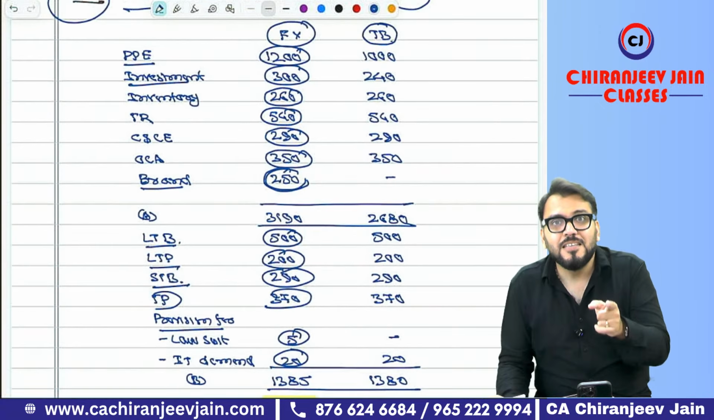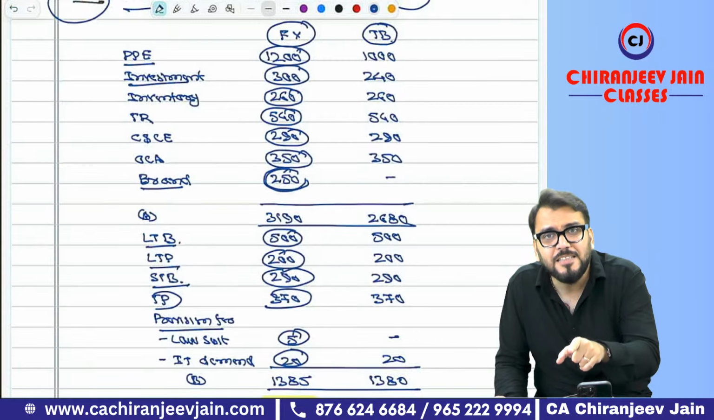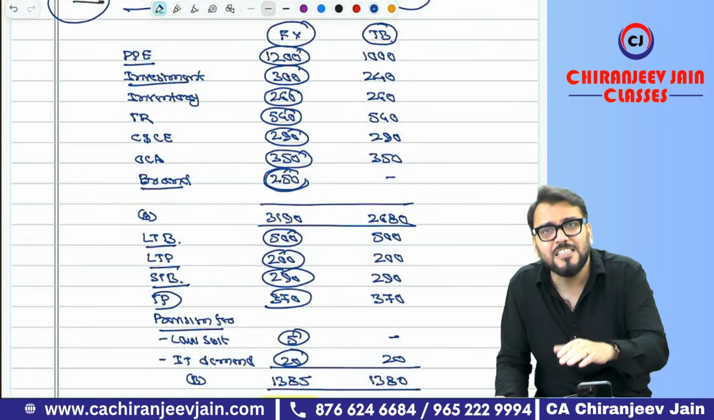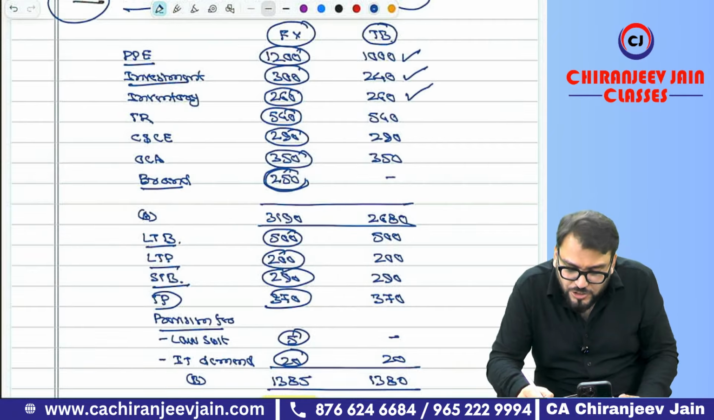Then tax base. They have already said that it is equal to carrying amount, and you can see no DTA or DTL is given in the balance sheet of the acquiring company. It means tax base and carrying amount are the same. Therefore, this will be carrying amount, and likewise for the other items.